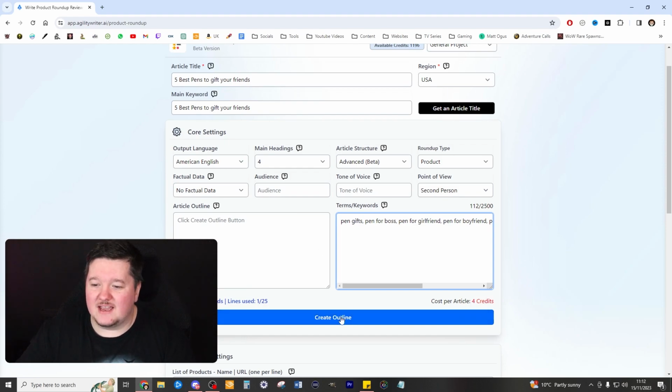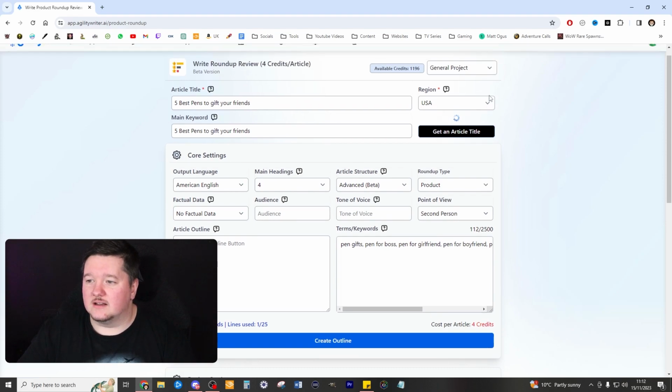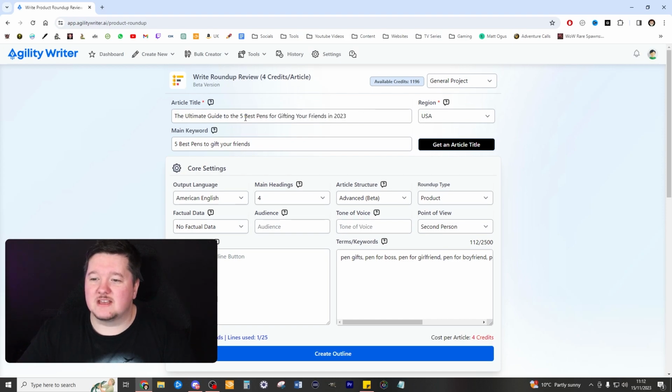So let's go ahead and create the outline. Now, you can get an article title, but let's just generate this and see if it will create us a cool little article title. The ultimate guide to the 5 best pens for gifting your friends 2023. We're not doing 2023. No. It literally, we've got a month and a half until the end of 2023.